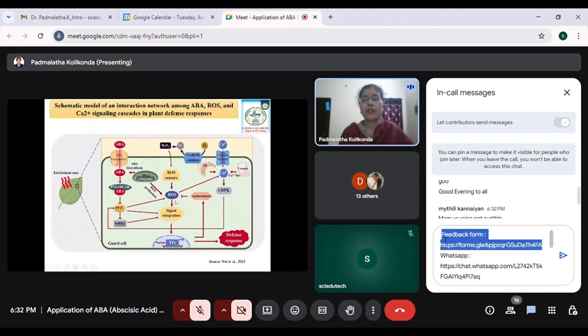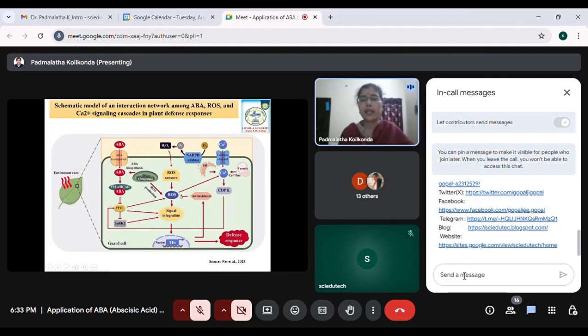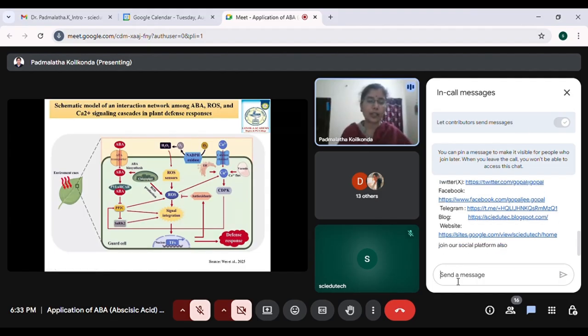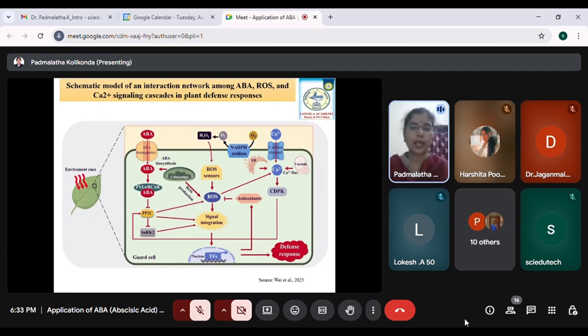Now here, this slide shows a crosstalk mechanism. As we already discussed, ABA is an important factor here. And the ROS production, ROS is nothing but reactive oxygen species, which are produced whenever there is a damage to the cell. For example, H2O2, then oxygen free radicals. If the ROS production is happening during drought stress, then it will slowly lead to the damage of the cell membrane because it acts on the lipids. So we know that lipid peroxidation is going to damage the lipid bilayer of the cells. Whenever there is a damage to the plasma membrane, the whole contents of the cell will come out and the cells will die, and thus the plant will die.